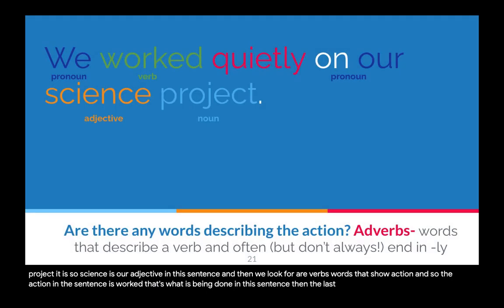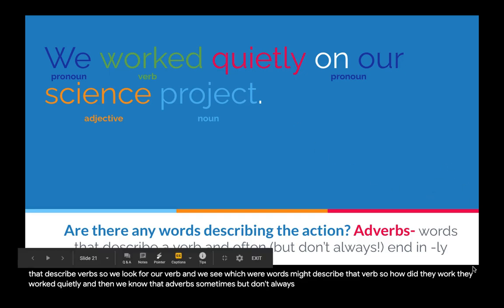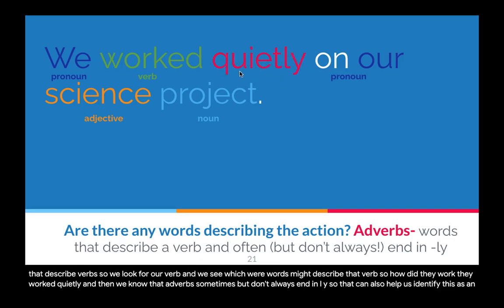Then the last thing is adverbs. And these are words that describe verbs. So we look for our verb and we see which words might describe that verb. And so how did they work? They worked quietly. And then we know that adverbs sometimes, but don't always, end in ly. So that can also help us identify this as an adverb.